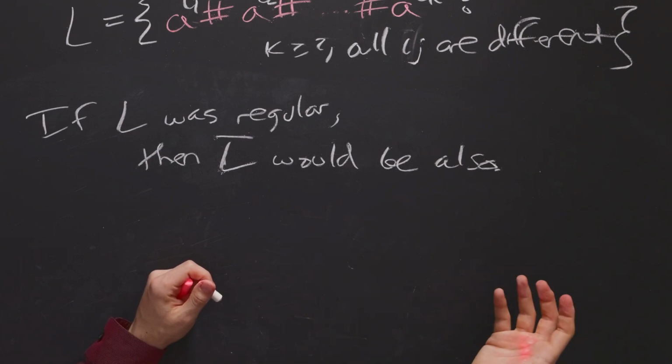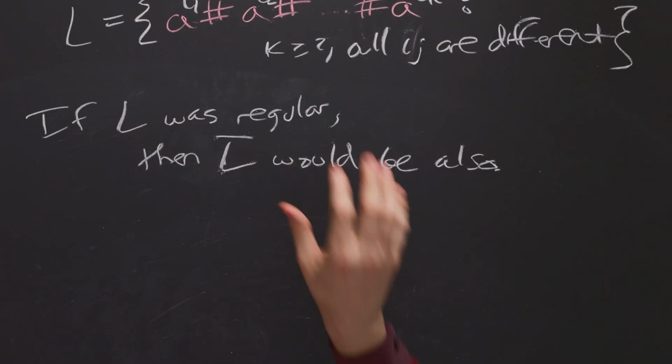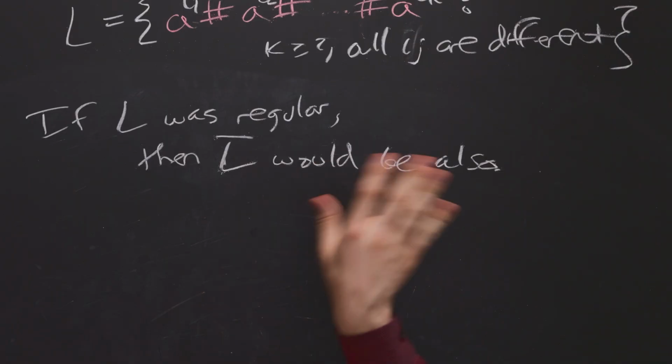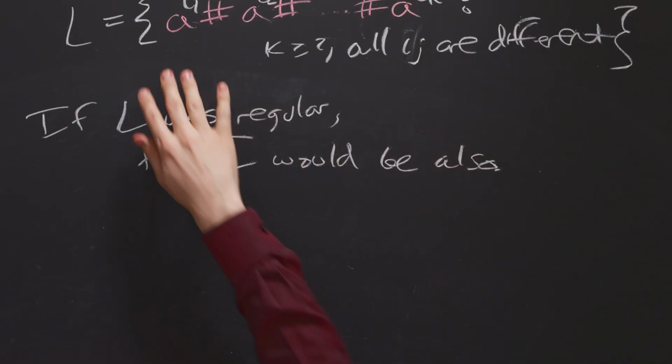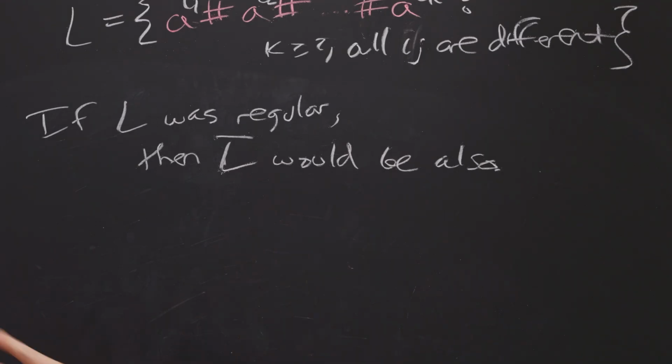Intersection is very useful for when you want to impose a restriction on the language. So if you have a really complicated language, which is what L bar is, because it could be all sorts of weird things that don't follow this format, we can intersect that with another regular language that we do know something about.